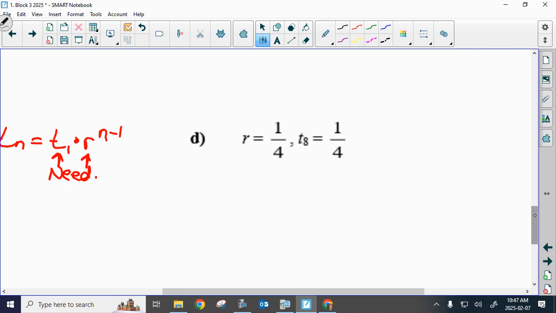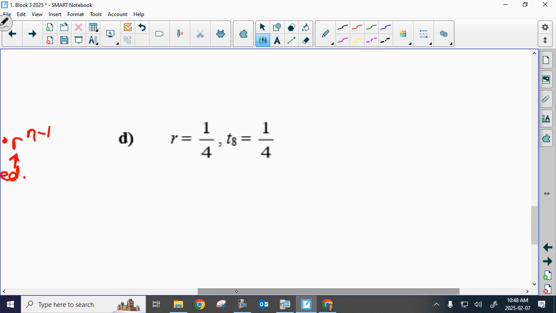Could you find T1? Because we know if we're going to find the general term, my general term needs a T1. Like these 2 components are needed. And right now, we don't have them. Could you find T1? I have my common ratio, but could you find T1? Okay, so clearly, in this particular case, n is 8.